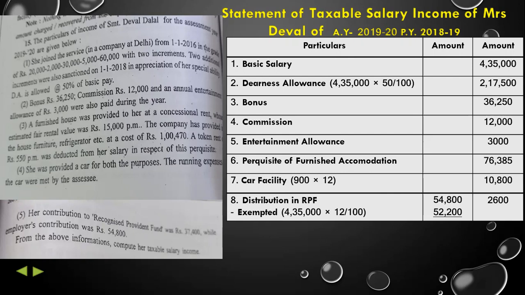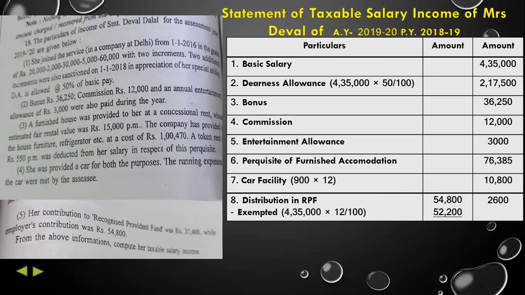Then what is the exempted amount? 12% of basic salary. Here there is no clarification about the retirement benefits of DA, so we have not considered the DA into the basic salary. So our basic salary is 4,35,000. So we'll do 4,35,000 into 12%, that is 52,200.